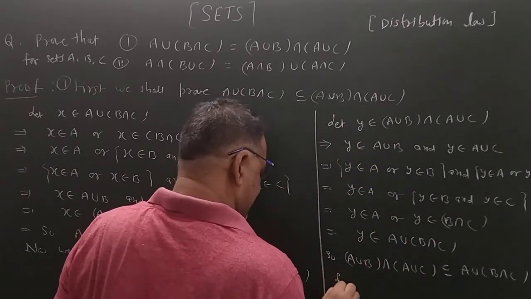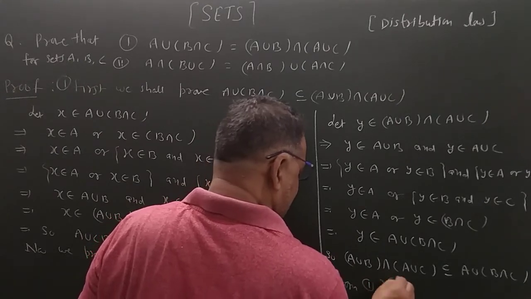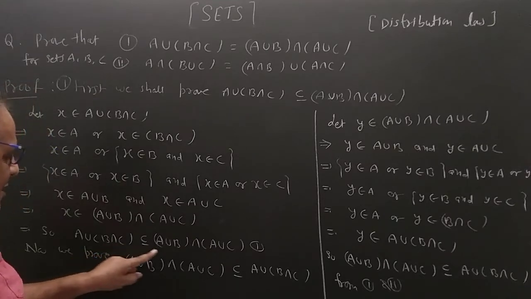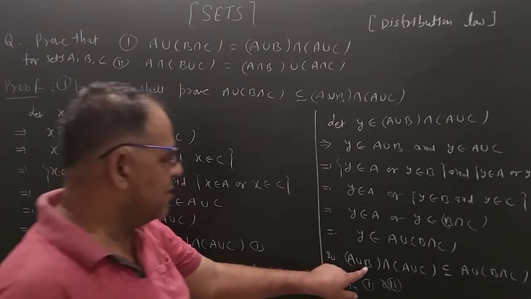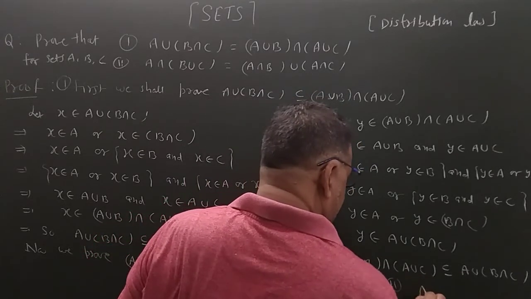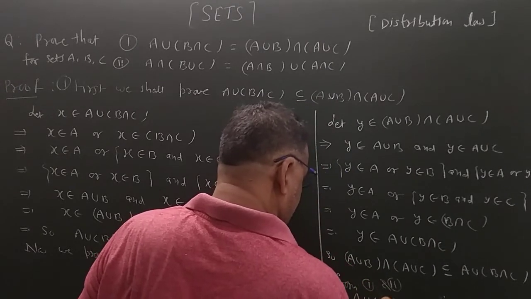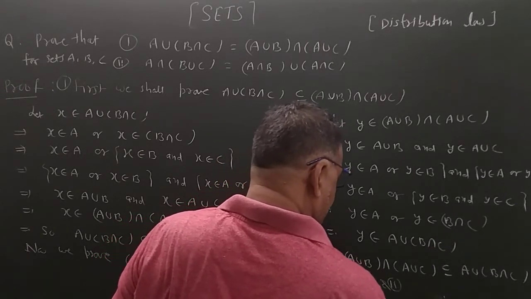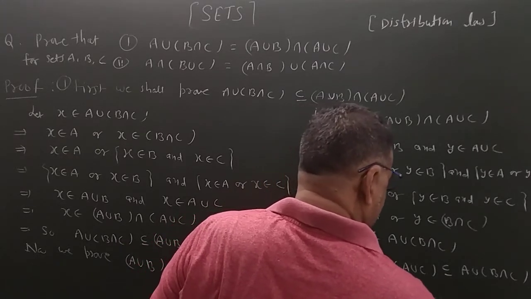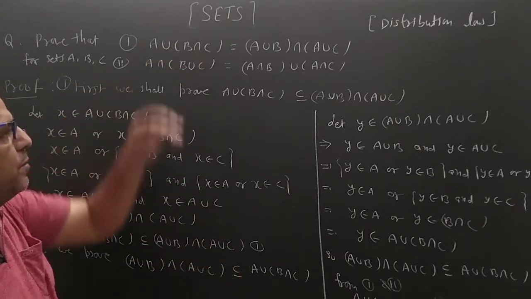From equations first and second, A union (B intersection C) is a subset of this, and in this case this is the left hand side and this is the right hand side. Now we have A union (B intersection C) equal to (A union B) intersection (A union C). Similarly, we can prove the second part of this question.